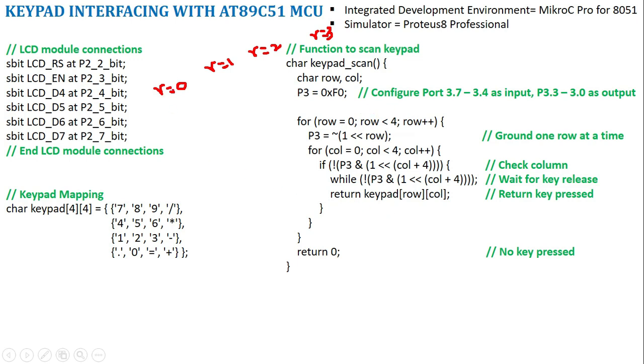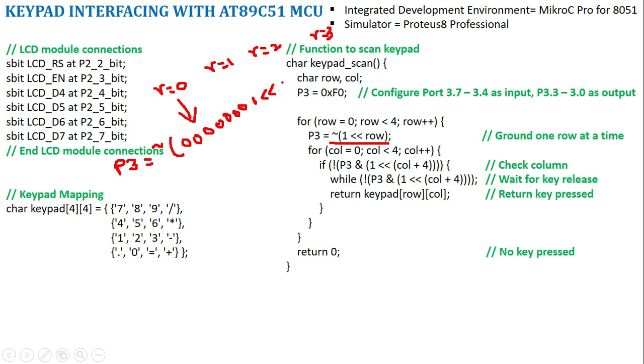First let us take row equal to 0. In this case what we are doing is port 3 equal to not of 1 left shift row. So let us take this part, and we will try to understand. Port 3 is equal to not of, I can write it as 0 0 0 0 0 0 0 1, left shift by row value, which is 0.